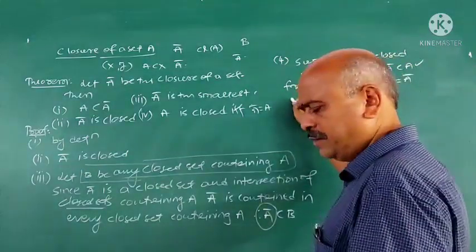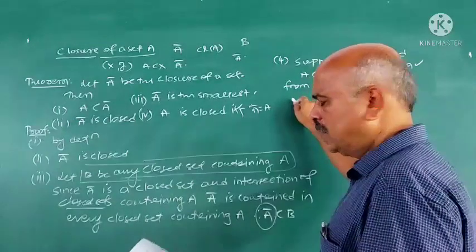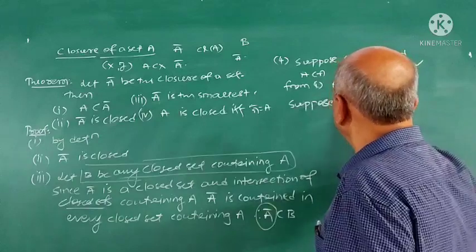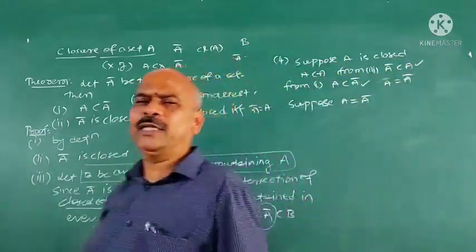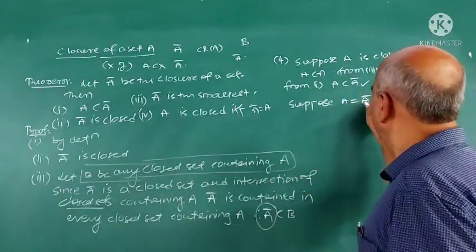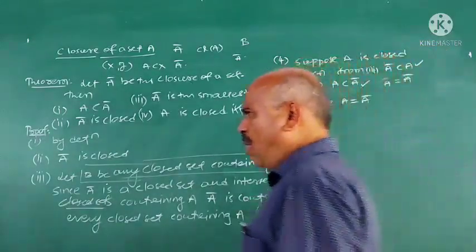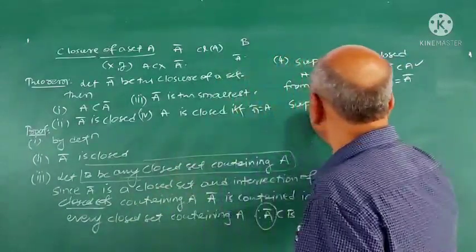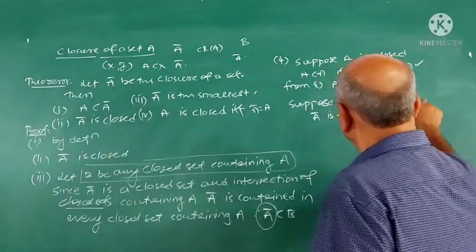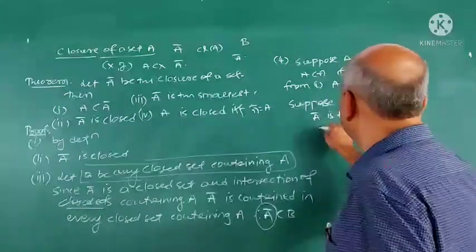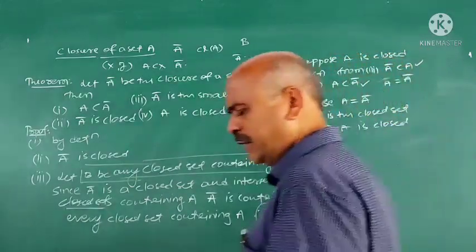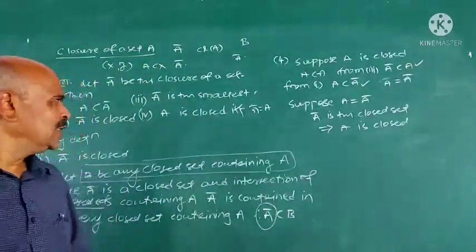On the other hand, suppose A is equal to A closure. Suppose A is A closure. What do you have to prove? A is closed. But what is A closure? A closure is a closed set because it is the intersection of all the closed sets. This implies A is closed. A is a closed set.